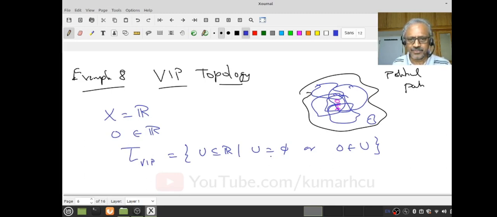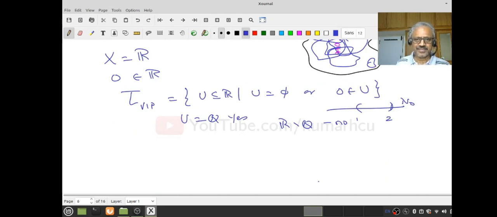So when a set is open, for example, let us look at R. Suppose I have the set (1, 2). Is it open in the VIP topology? No. Now suppose I take U equal to Q. Is it open in the VIP topology? No. Where I take R minus Q, is this open in the VIP topology? No. Why? That's because 0 does not belong to that. That's it. Isn't it very amazing?